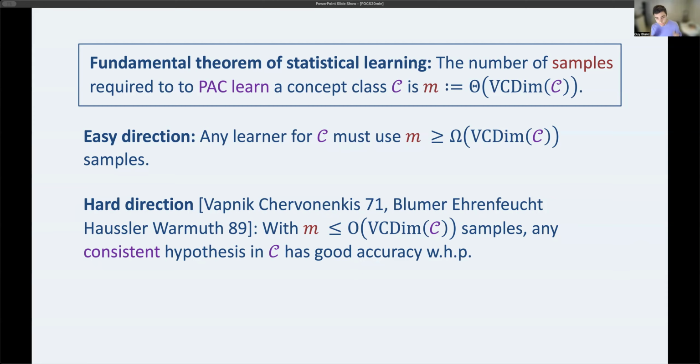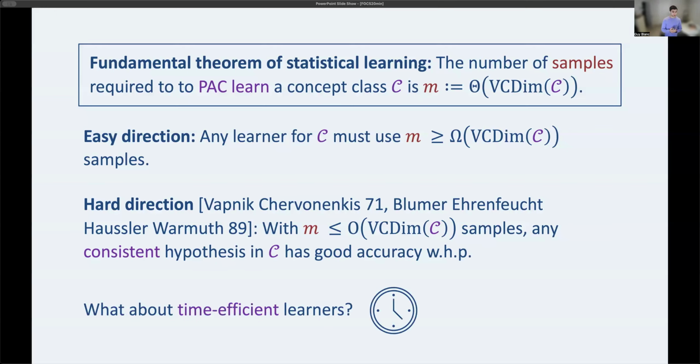So what this theorem shows is you take your roughly VC dimension many training samples, you find any concept, any function in C that fits that training sample, and that one will generalize. It will have good accuracy on fresh draws from the distribution, everything with high probability. So it's a very simple learner. The proof is a bit more work, but it's a beautiful theorem saying that VC dimension characterizes learning.